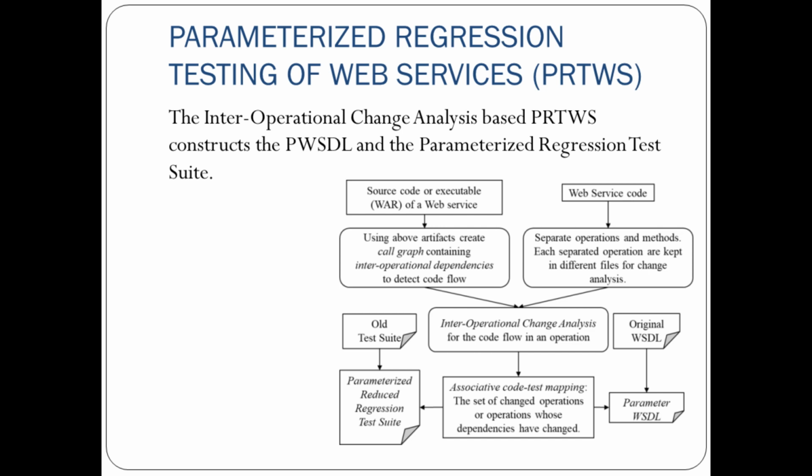The old test suite and original WSDL are used for associative code test mapping, which results in change operational analysis for dependency of change analysis, and that helps generate two types of output: parameter WSDL and parameterized reduced regression test suite.